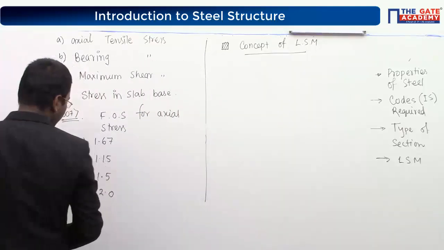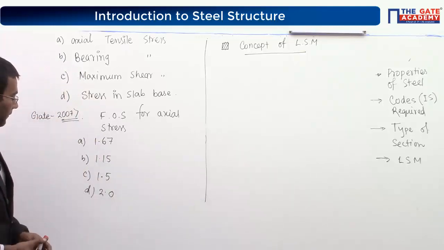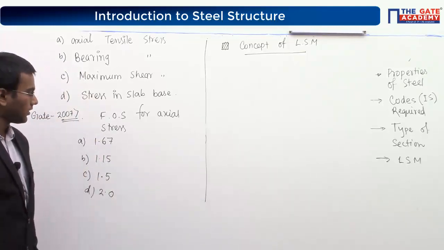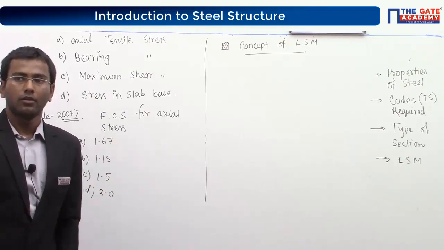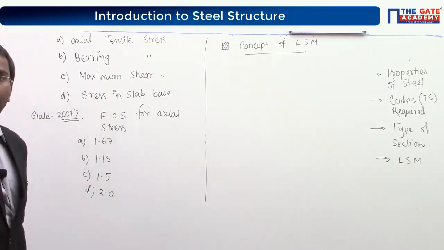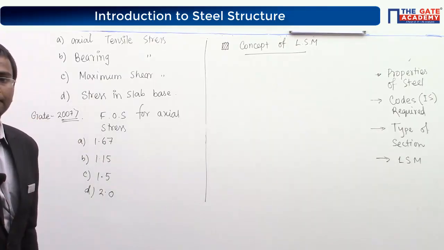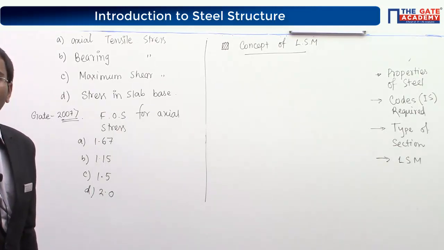Correct. 1.67, 1.15, 1.5 and 2.0. Factor of safety for axial stress. Tell me quickly. Factor of safety for axial stress.